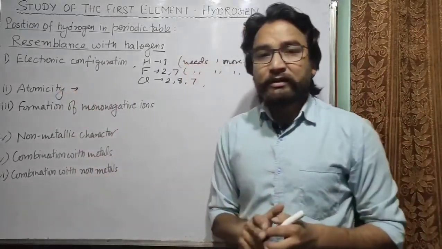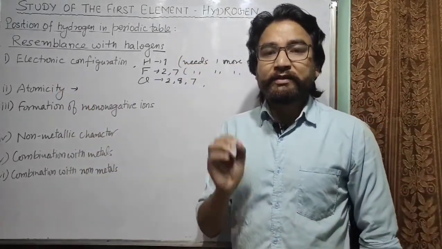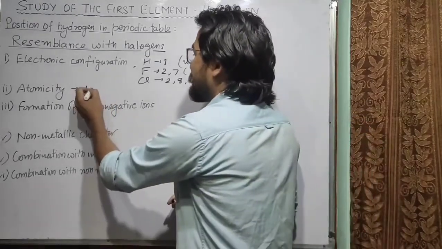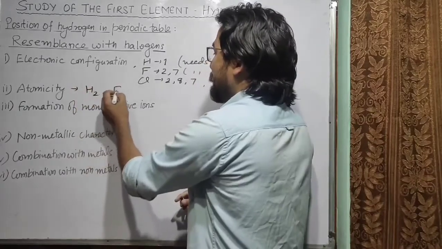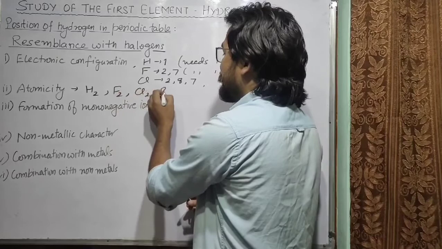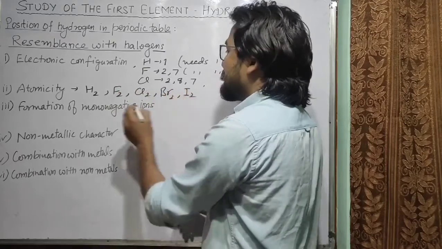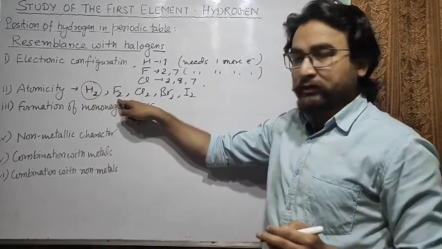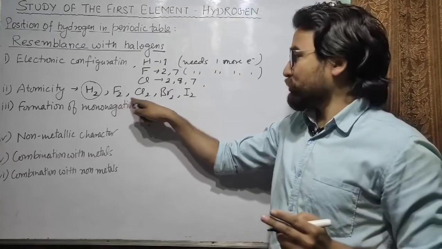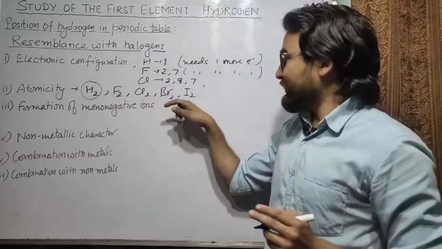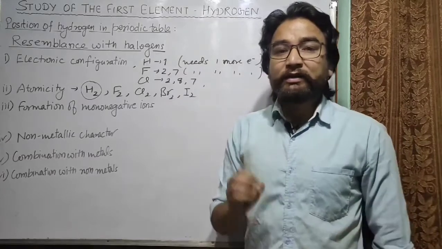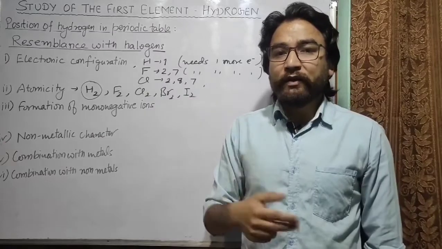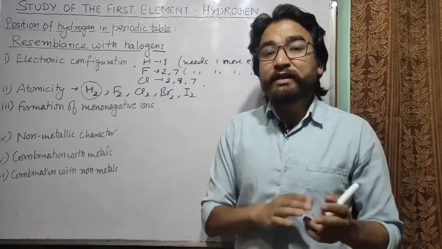The next is atomicity. You know that atomicity is the number of atoms present in one molecule of that particular element. So what is the atomicity of hydrogen? What is the formula of hydrogen molecule? That is H2, fluorine F2, chlorine Cl2, bromine Br2, iodine I2. How many atoms of hydrogen are there in a hydrogen molecule? 2. Fluorine atoms in a fluorine molecule, that is 2. Chlorine atoms in a chlorine molecule, that is 2. So the atomicity of hydrogen is 2, similar to those of halogens. They all have the same atomicity.